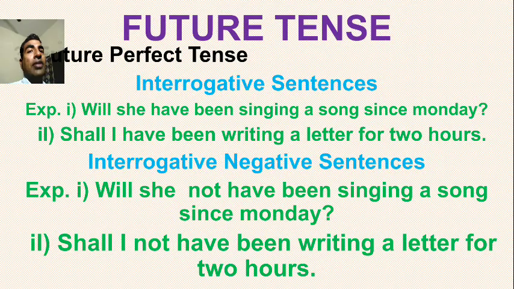So here is future perfect continuous in interrogative: will she have been singing a song since Monday? Shall I have been writing a letter for 2 hours? Interrogative negative: will she not have been singing a song since Monday? Shall I not have been writing a letter for 2 hours?